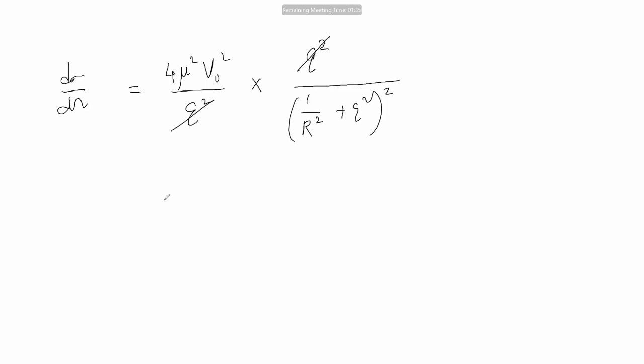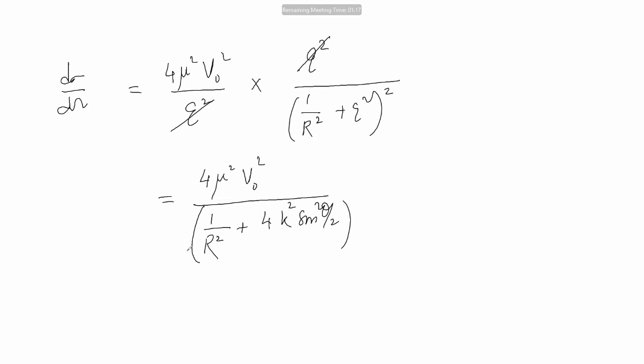Therefore, q square will cancel out. You will have 4 mu square V naught square upon (1 over R square plus 4k square sin square theta by 2). Is there any confusion? Please ask me.